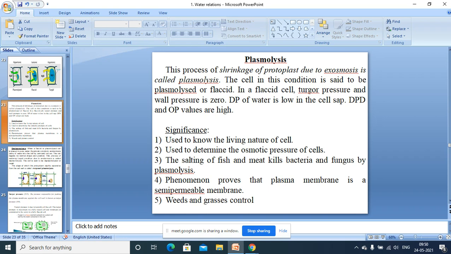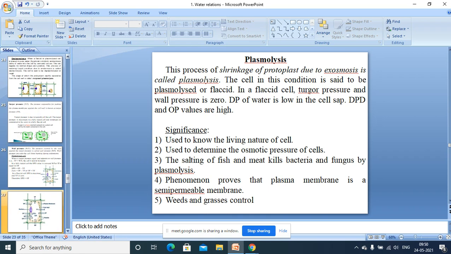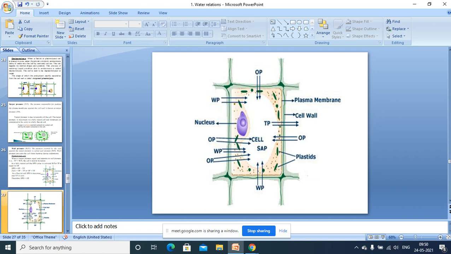Now in the flaccid cell, turgor pressure and wall pressure are zero. What is meant by this turgor pressure? Now look at this cell, and this is the vacuole. Is it visible? Diagram is visible, no?